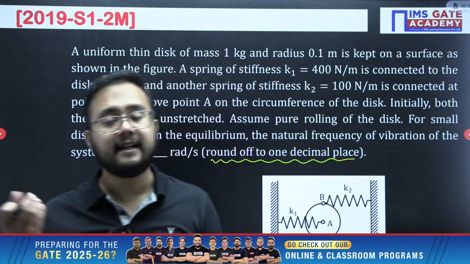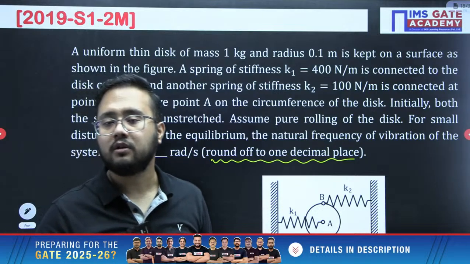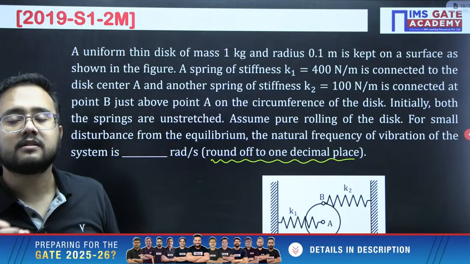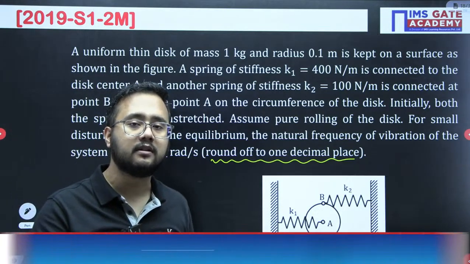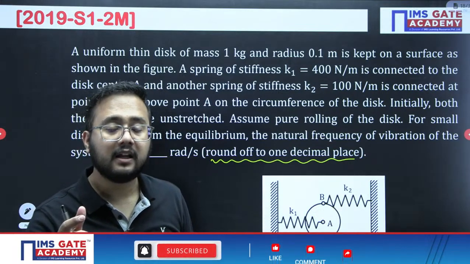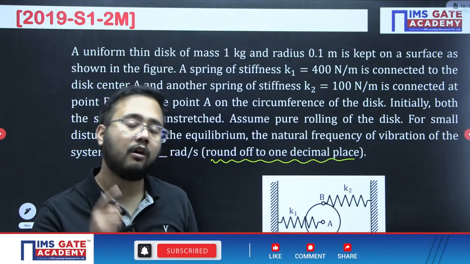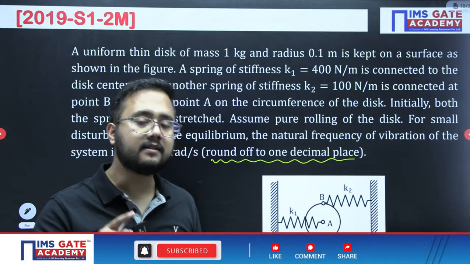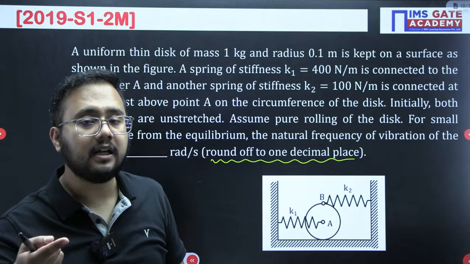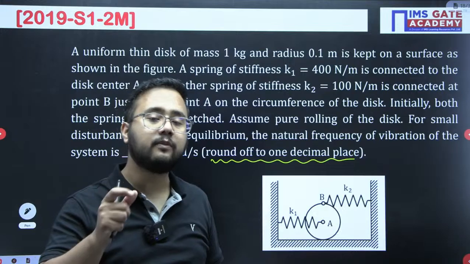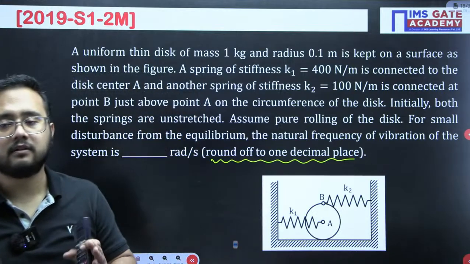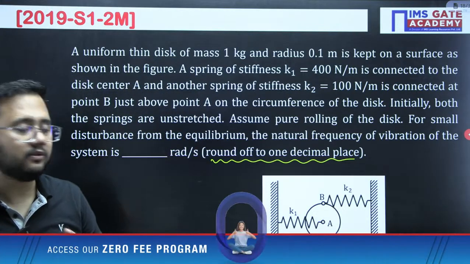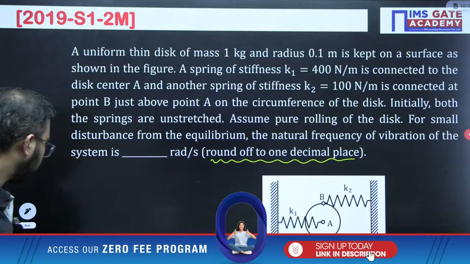When I am writing D'Alembert principle, I need to ensure that the summation of all forces, including inertia force, would be 0. If it is a case of rotation, all the torques, including inertia torque, would be 0. That D'Alembert principle we can use to get the final answer.